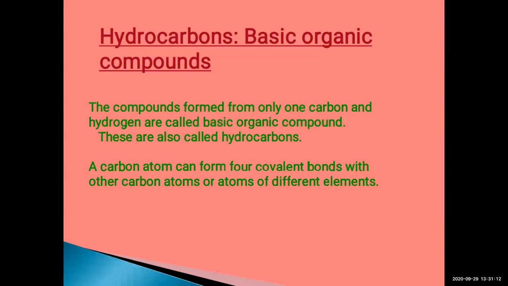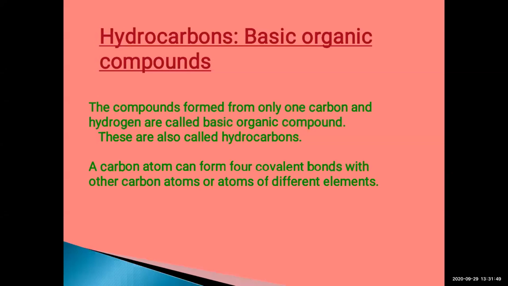Earlier I told you that the compounds obtained from plants and animals are organic compounds, and the compounds obtained from minerals are inorganic compounds. But here we want to know only about organic compounds. So, a very simple definition: the compounds which contain carbon and only hydrogen are organic compounds. They are also called hydrocarbons.